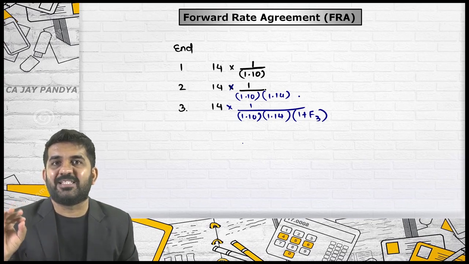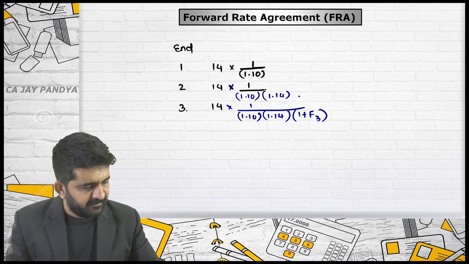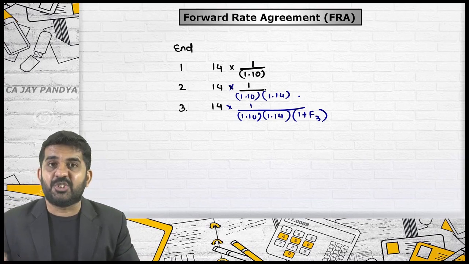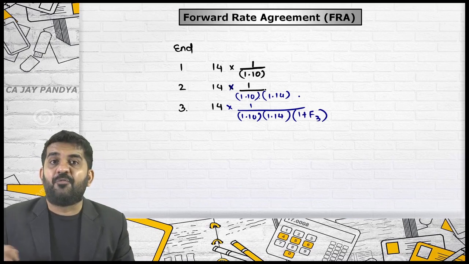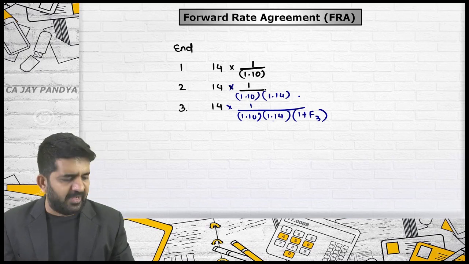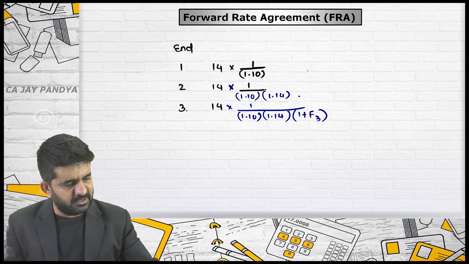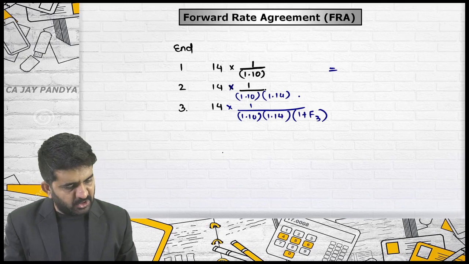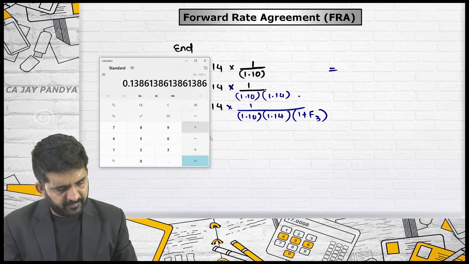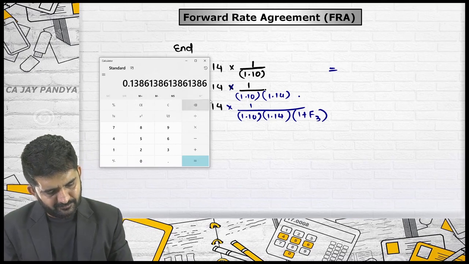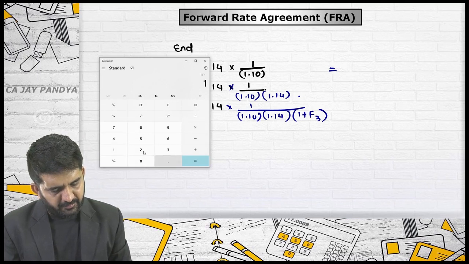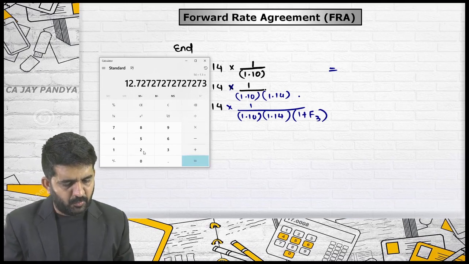I am finding out present value with a different style. Raised to 1, raised to 2, raised to 3. Instead of it being raised to 1, 2 factors. It is not 1.10 for both the years. So I have taken 2 different factors and this is 3 different factors. I will be getting the answer. This is 14 divided by 1.1. Divided by 1.1. It is 12.7272.